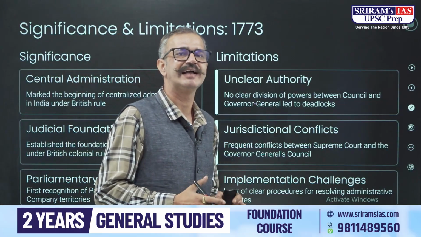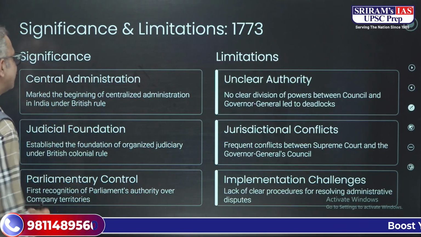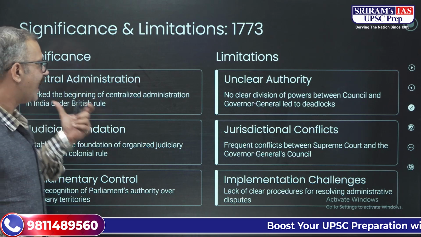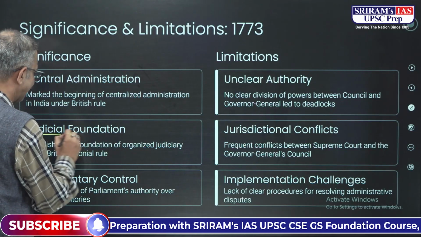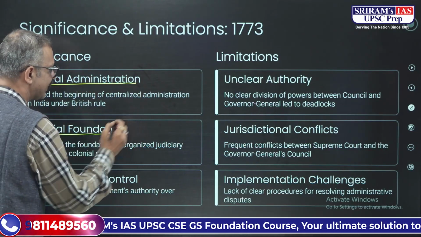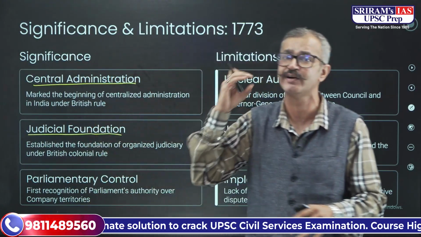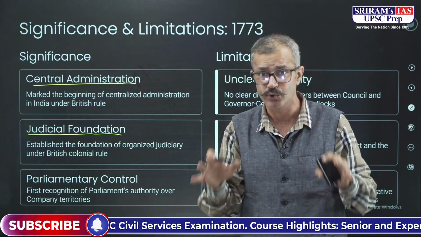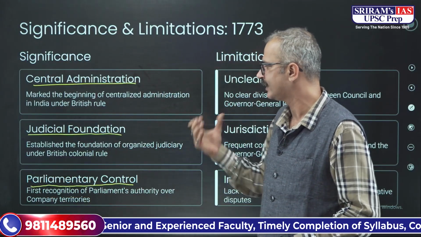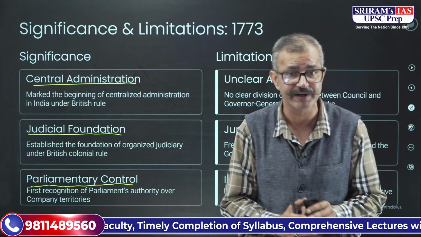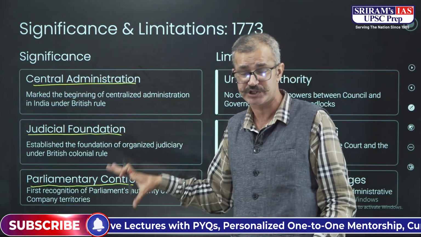Now, what are the significance and limitations of this act? The first and foremost significance over here is that it led to central administration, and it marked the beginning of the centralized tendency or administration in India. The next important thing is that it led to the judicial foundation, where we had the judiciary, or we can say the Supreme Court was established. However, it was not completely a Supreme Court in the true sense. And then there was parliamentary control: it led to the first-time recognition of the parliament's control over the operations of the East India Company in India.